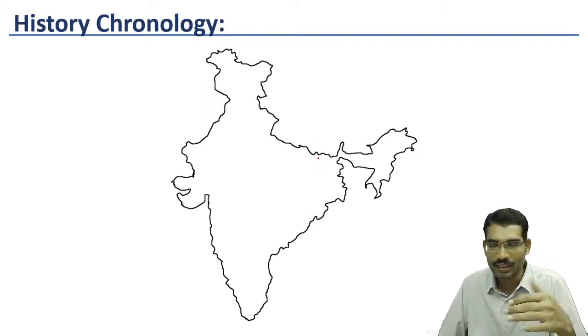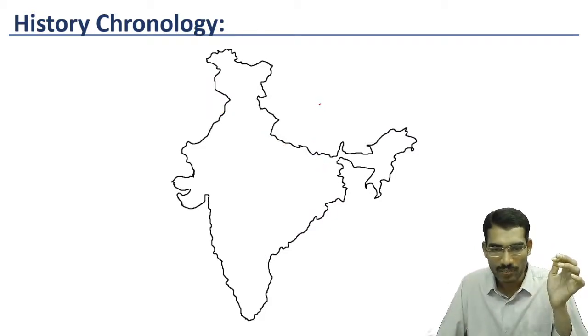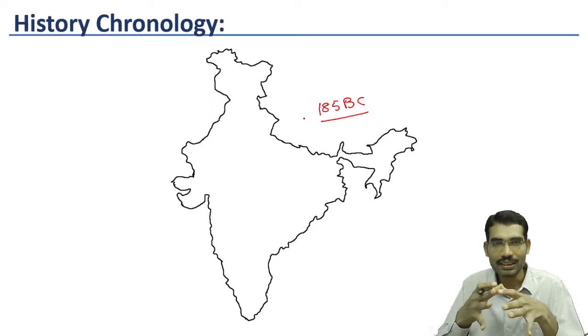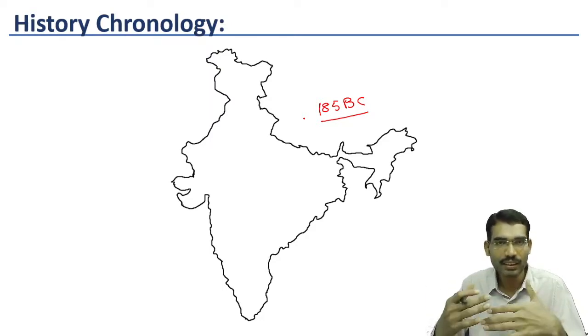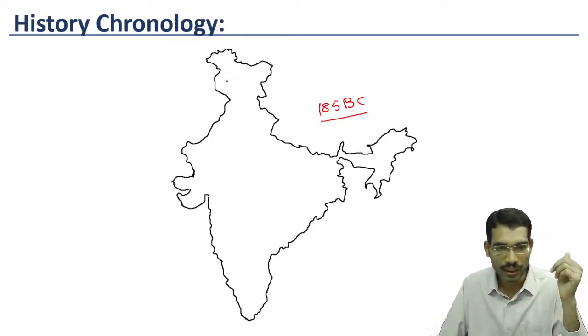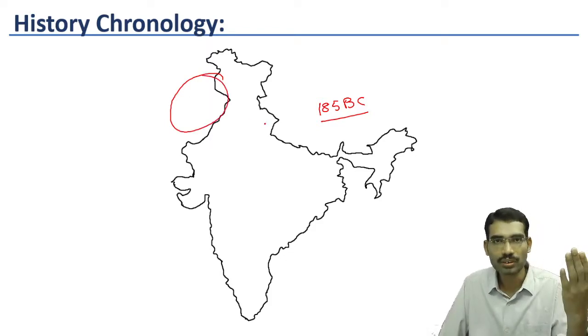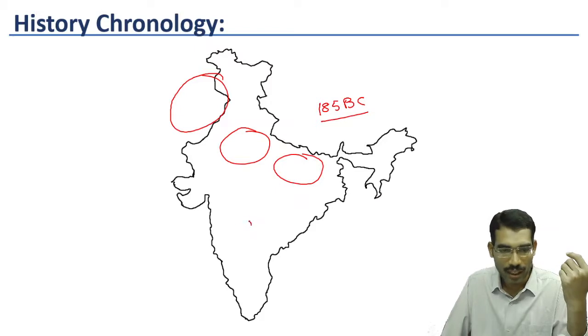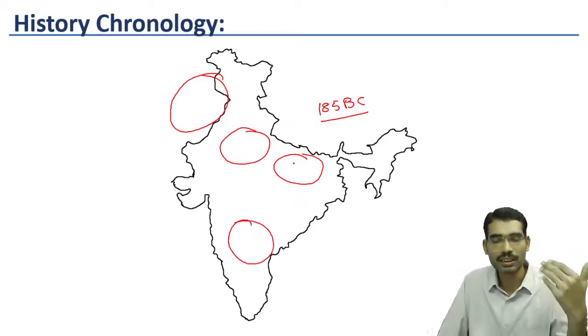Now once again, after 185 BC, this large kingdom gradually disintegrated into different kingdoms. In northwest some new kingdoms emerged. Now here some other, and in Deccan also some other kingdoms emerged.